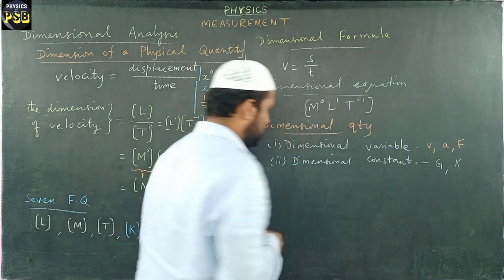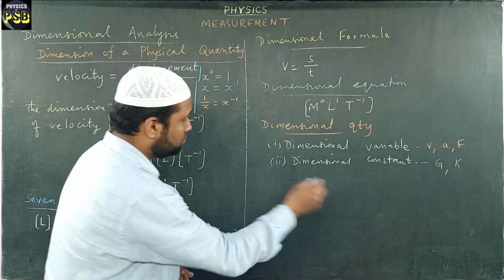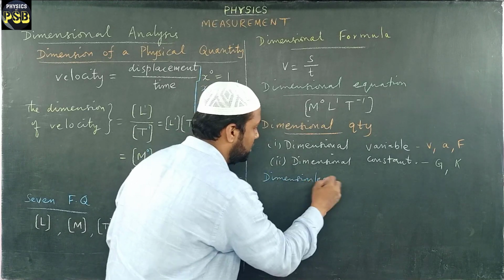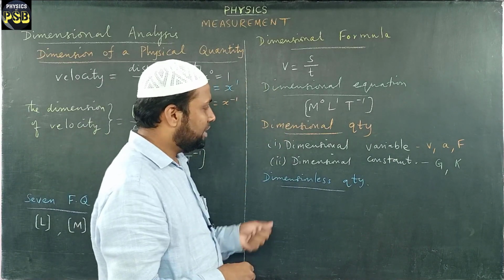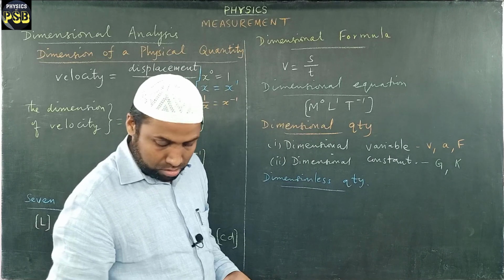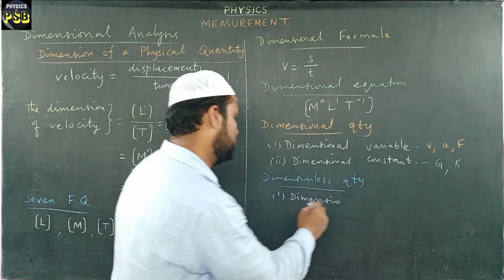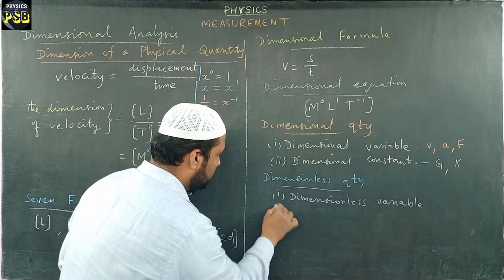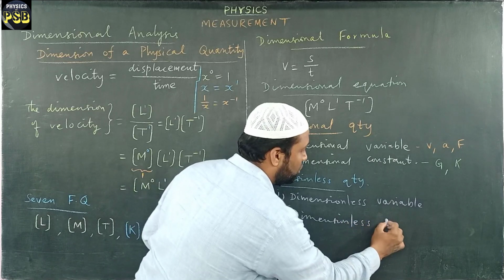Then we have dimensionless quantity. It is again classified in a similar way as dimensionless variable and dimensionless constant.